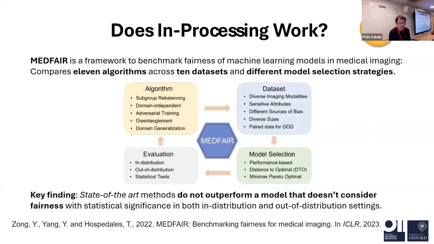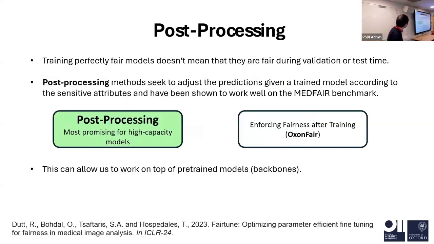A very interesting question is, does in-processing work? Because a lot of machine learning people like me like to develop such kind of model. But some researchers last year developed a benchmark called MedFair. They collected a lot of algorithms and a lot of data. They ran the algorithms on this data, and generally they found that the state-of-the-art method does not outperform a model that doesn't consider fairness, which is very upsetting.